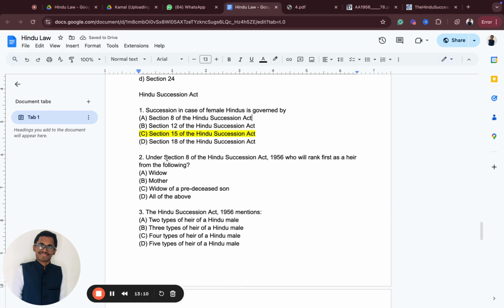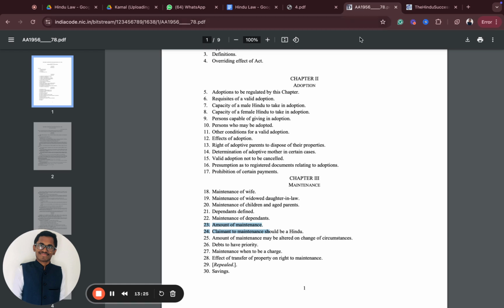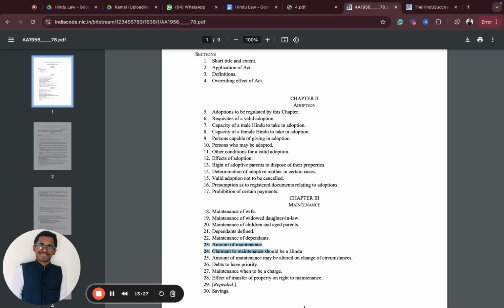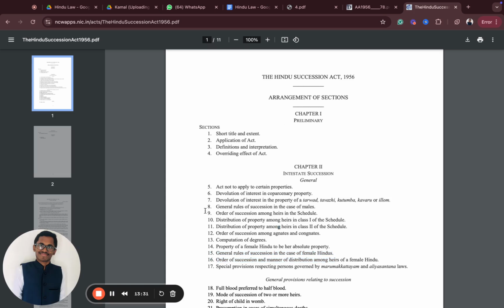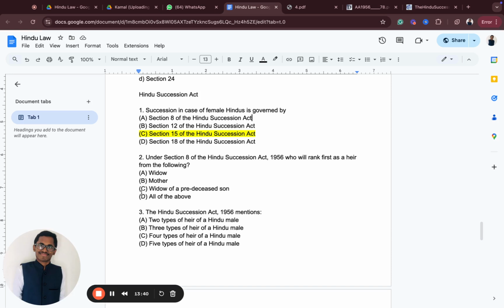Under Section 8 of the Hindu Succession Act 1956, who will rank first as an heir from the following? Remember this, I want you to learn this table by heart. Before that, I just want to highlight one thing about Section 8: it deals with the general rules of succession in case of males. Very important.